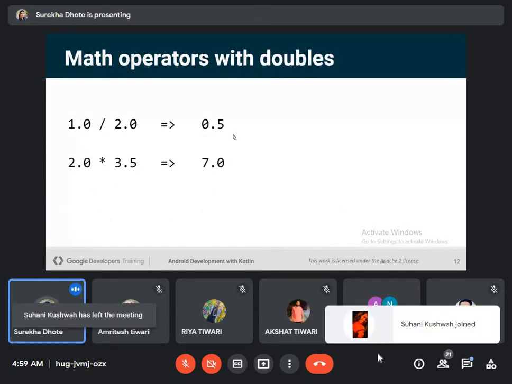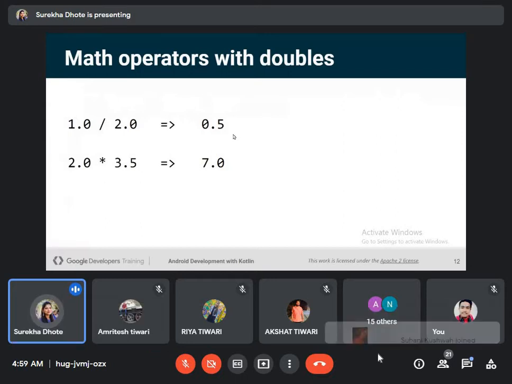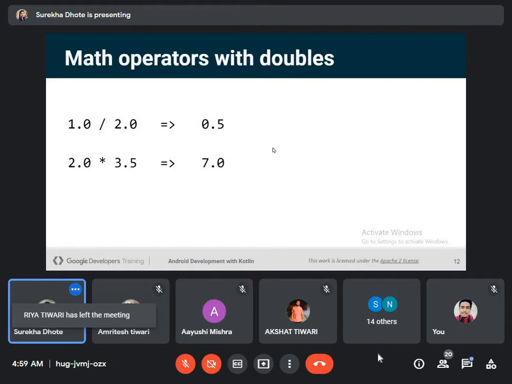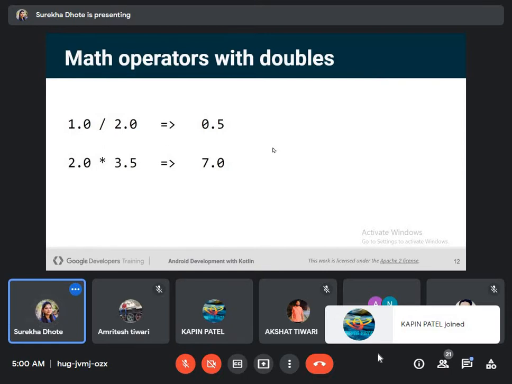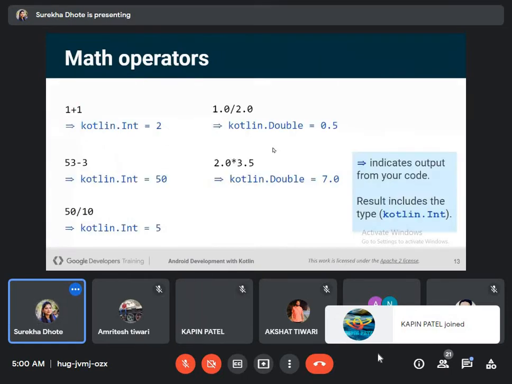How does Kotlin deal with math operators with doubles? We can see the output here. If we divide a double with a double or multiply a double with a double, the output will also be a double.